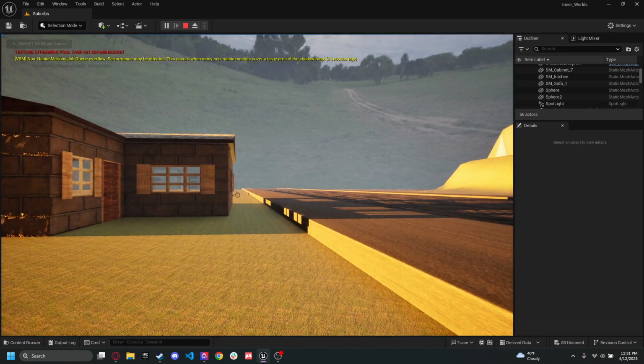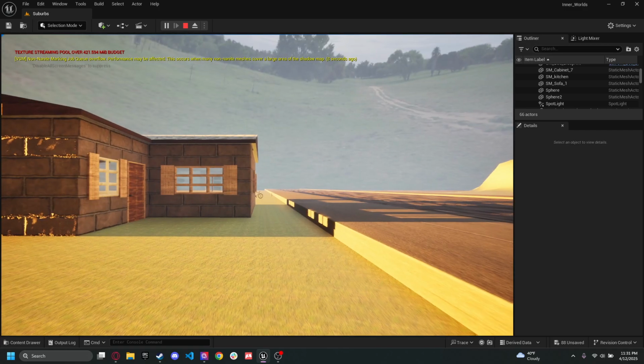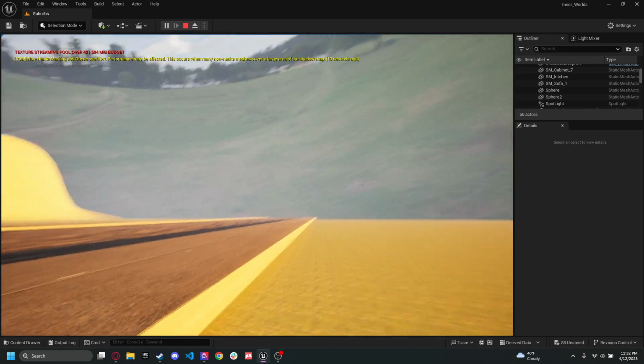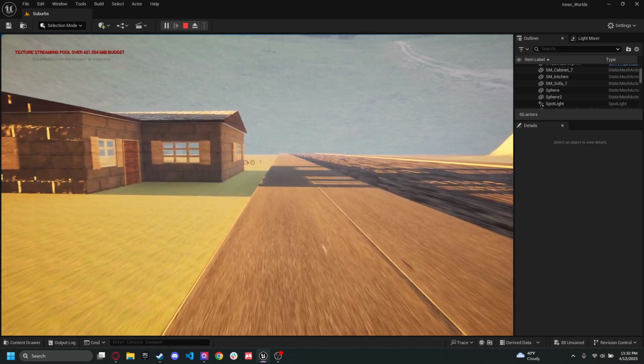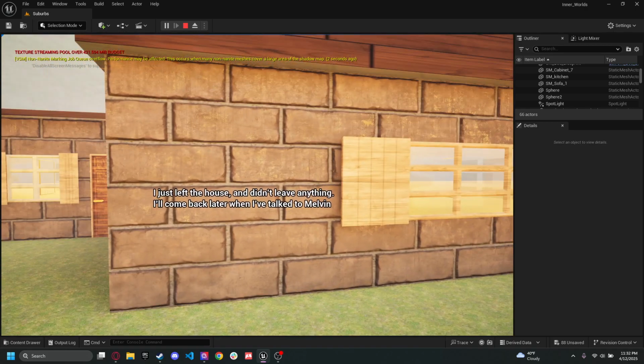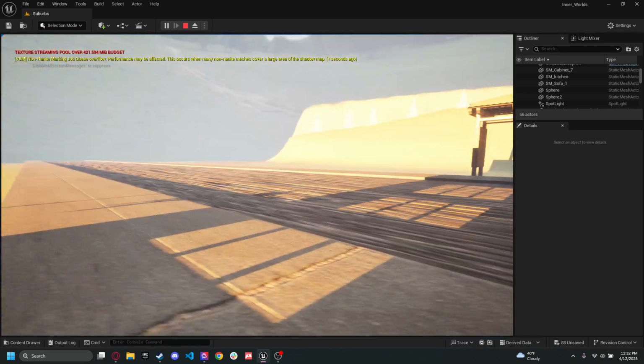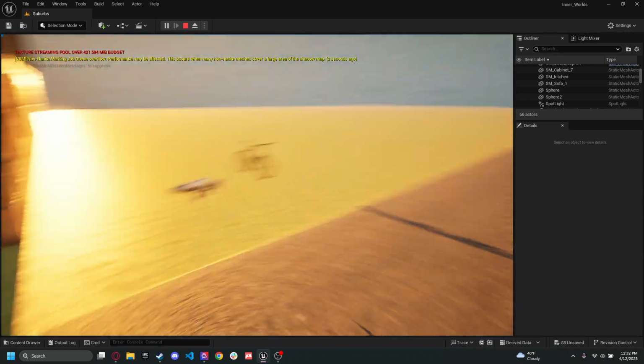I forgot to tamper with the collisions on the house on top of the hill, but this is my Inner Worlds project. I know it's a bit late, and it's taken me a bit of time due to a lot of external circumstances, but you have objects that you can interact with. As you approach them, it'll display text relevant to the character. So this is all coming from Jimmy, and he's talking about his views on things.